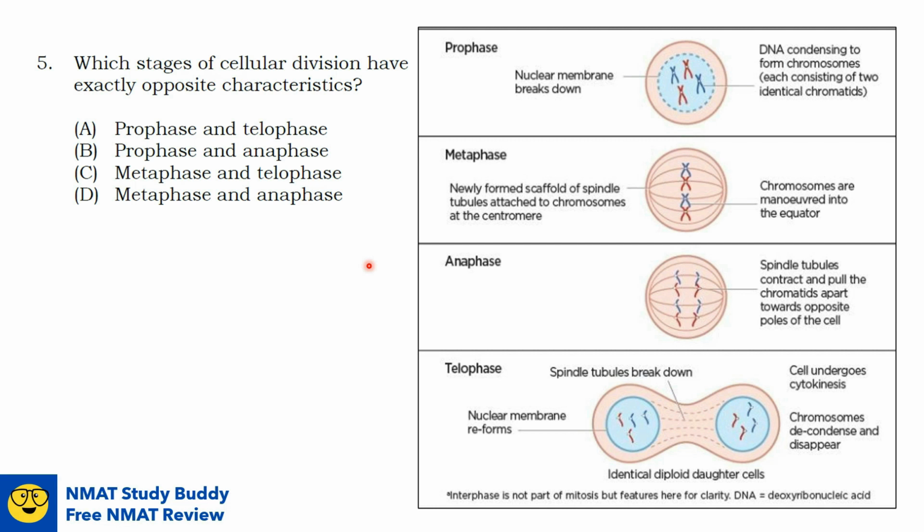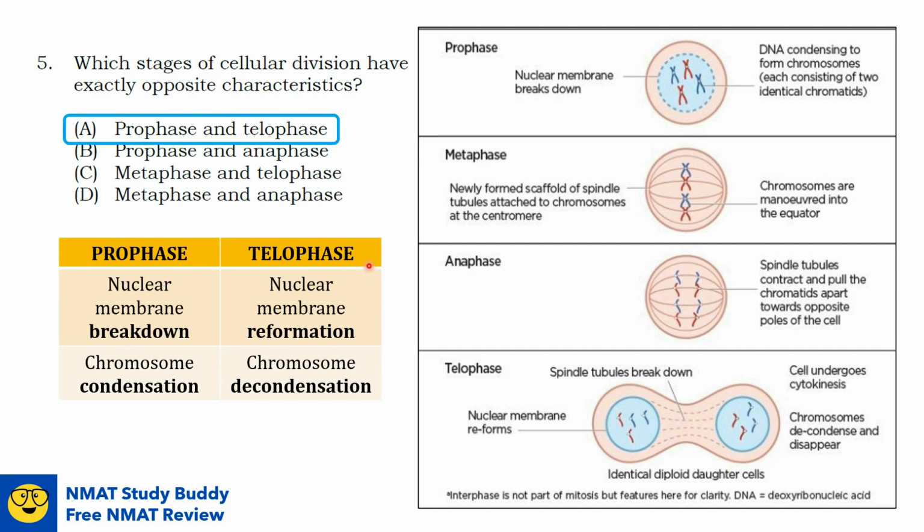So the answer here will be option A, prophase and telophase. And this will be the summary again. Prophase, nuclear membrane breakdown; telophase, nuclear membrane reformation; prophase, chromosome condensation; telophase, chromosome decondensation.